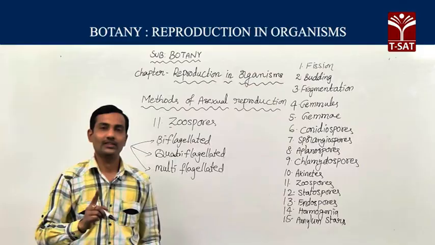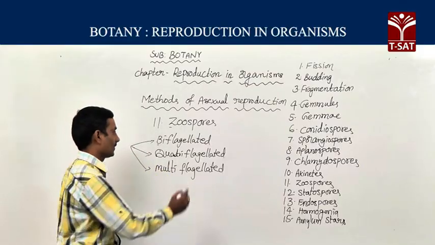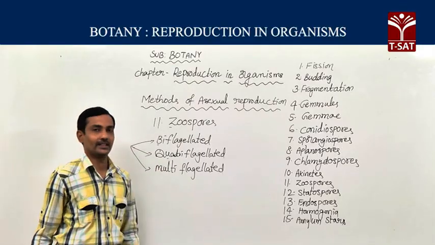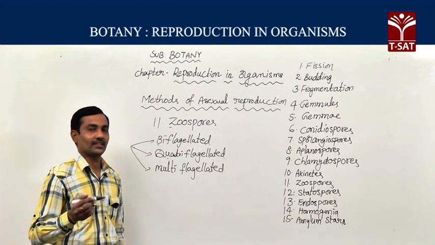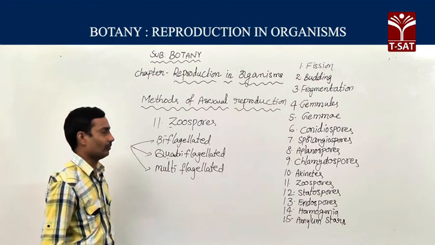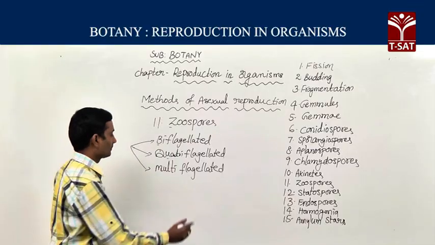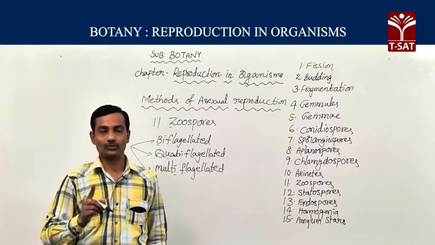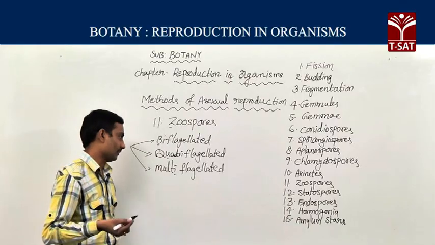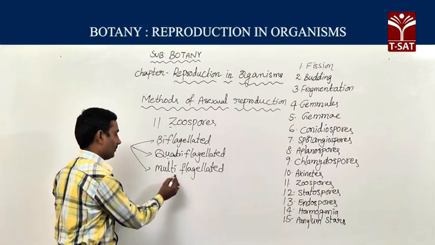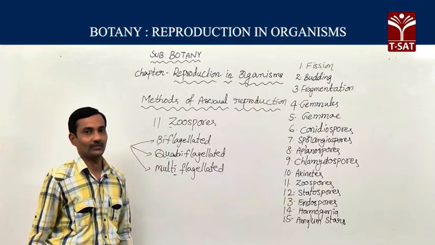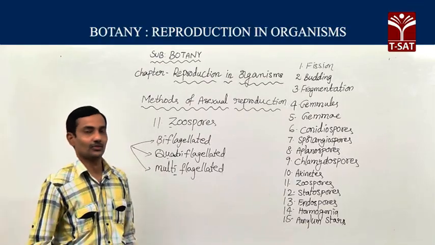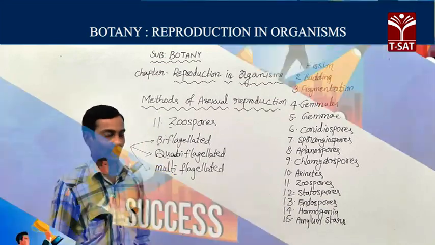Biflagellated zoospore, each spore has two flagella. Example, Chlamydomonas. Quadriflagellated zoospore, these spores have four flagella. Example, Ulothrix alga. Multiflagellated zoospores, each zoospore has more than four flagella. Such spores are known as multiflagellated zoospores. Usually the multiflagellated zoospores you can find in the Oedogonium alga.